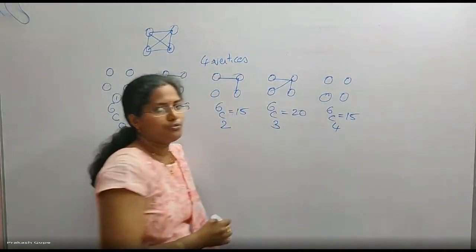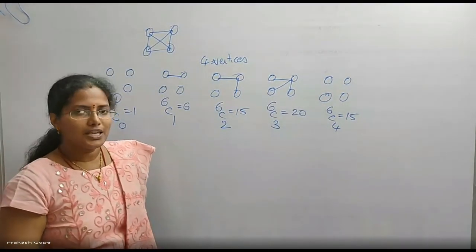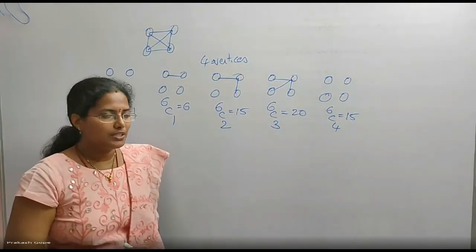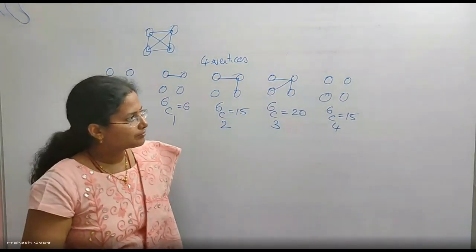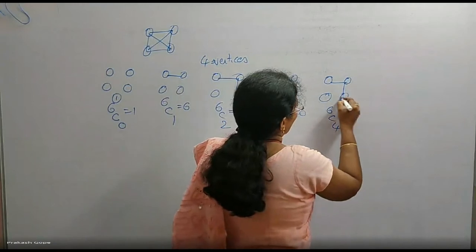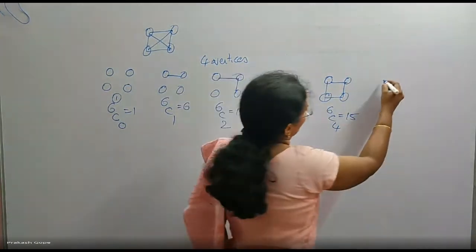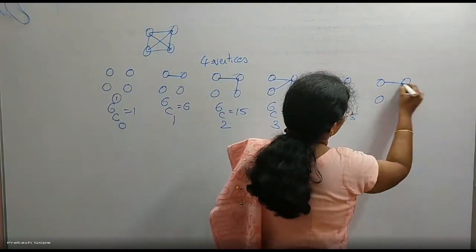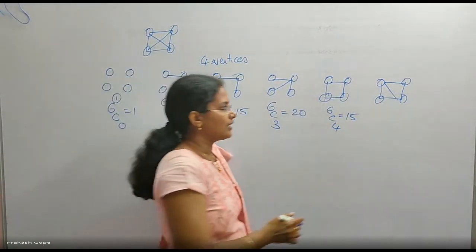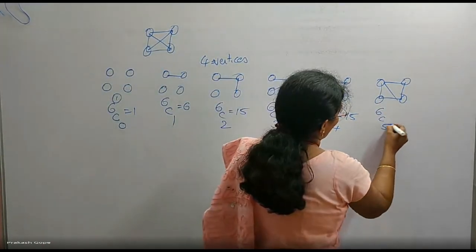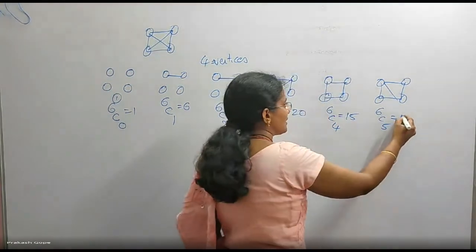6C2 is 6C4, which is 15. nCr is equal to nC(n minus r). So 6C2 and 6C4 are both the same. So any 4. Now with 5, among 6, I want to pick any 5. In how many ways can I do that? 6C5, which is nothing but 6C1.